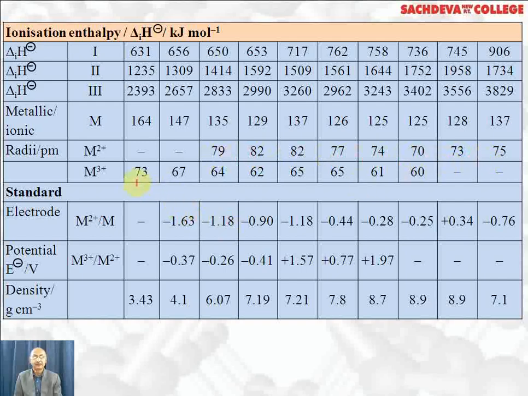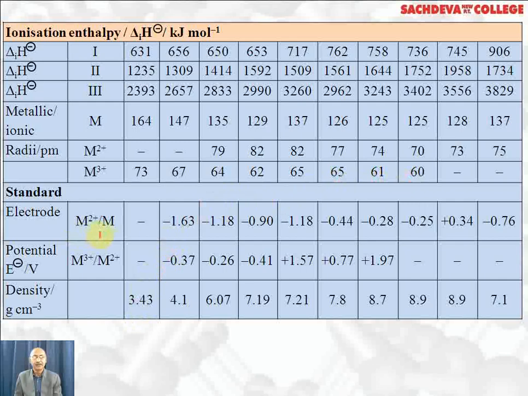+3 is formed by all the elements except copper and zinc, and the ionic radii of +3 keep decreasing till scandium, titanium, vanadium and chromium, then it almost remains the same for manganese and iron, and then cobalt and nickel almost have the same ionic radii in +3 oxidation state.